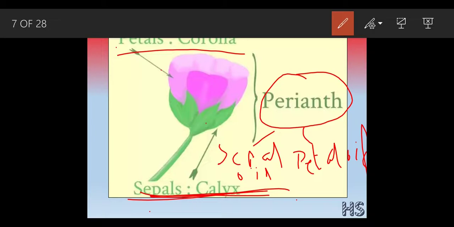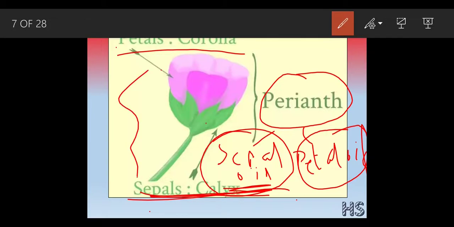The perianth can be of two types. If a flower's color is completely green, it would be considered sepaloid. If a flower's color is completely bright, meaning colorful, it would be considered petaloid. So the perianth condition means a condition in which the sepals and the petals remain attached together. The perianth is of two types, sepaloid and petaloid. When the condition is completely green, or else if it is completely colorful, it would be called petaloid.